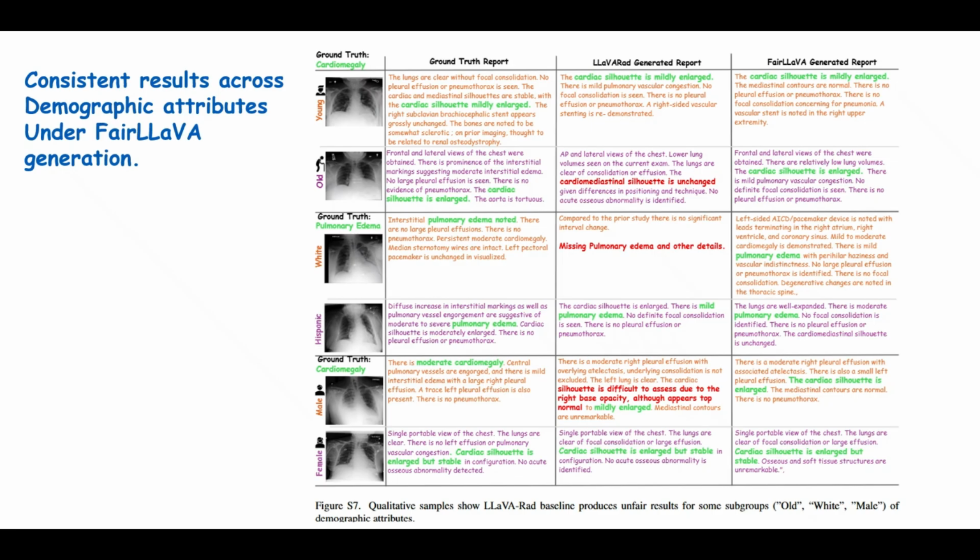To summarize, FairLLaVA is a lightweight, parameter efficient method for improving fairness in vision language medical report generation. By minimizing demographic information in hidden representations, it reduces subgroup performance gaps while maintaining clinical generation quality.